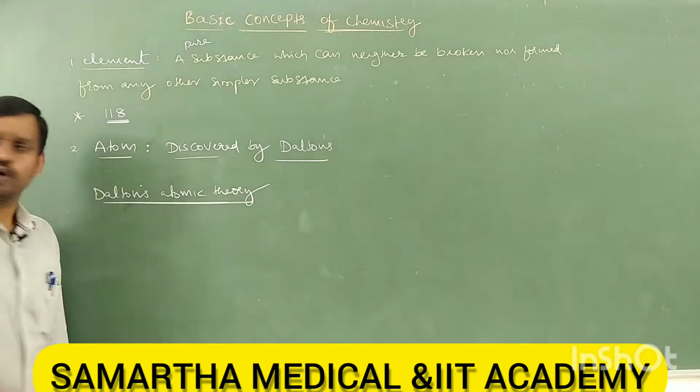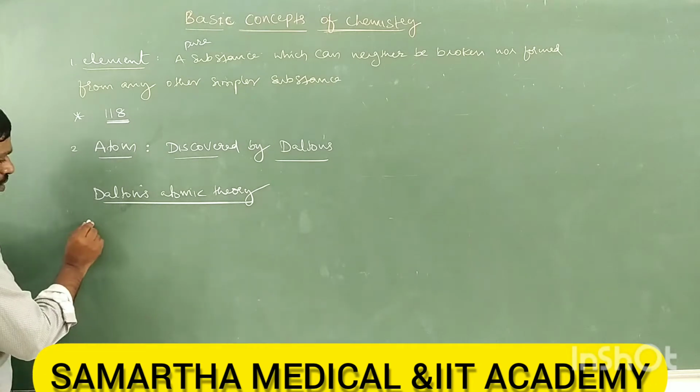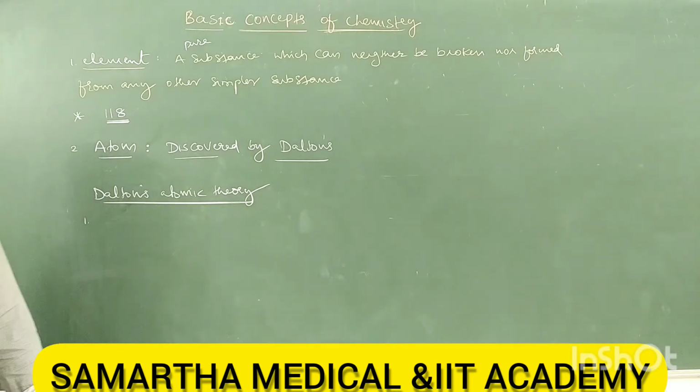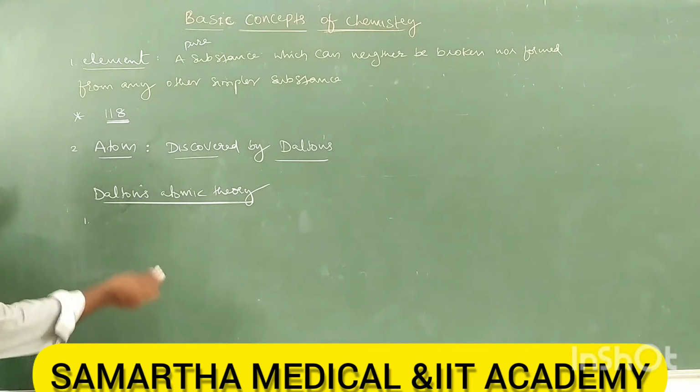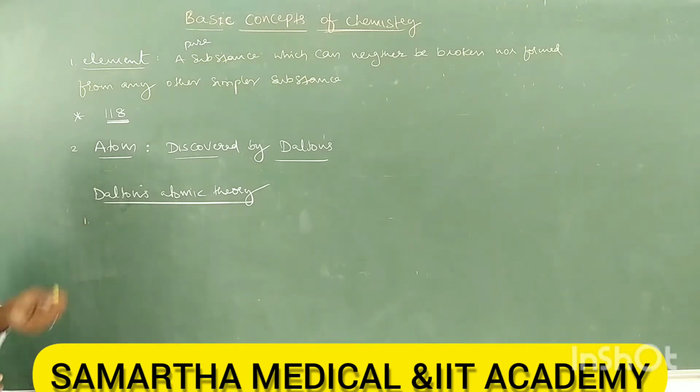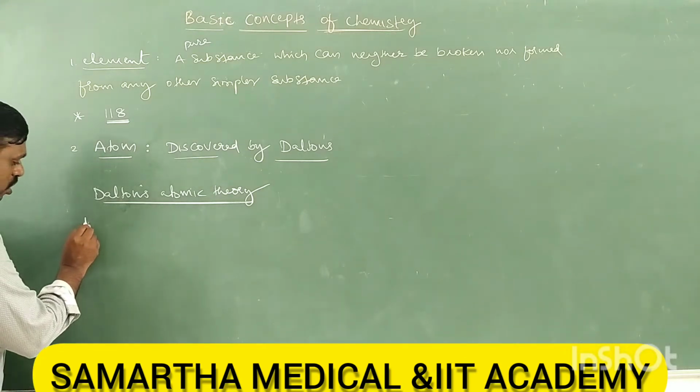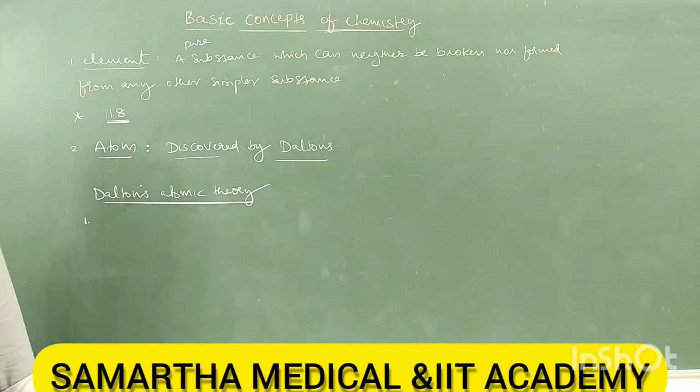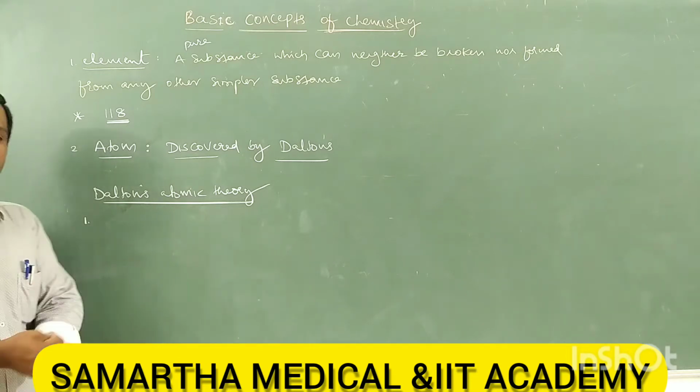In Dalton's atomic theory we have some important postulates. What is the first postulate of Dalton's atomic theory? The first postulate is that in nature matter is always formed by atoms.